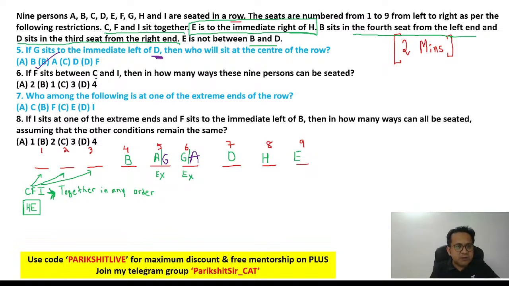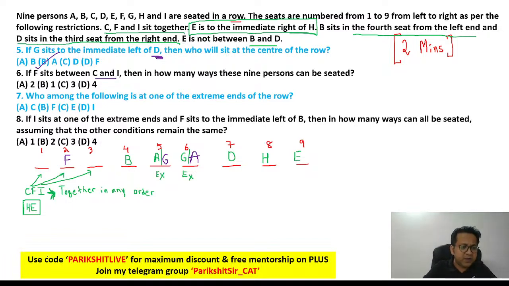If F sits between C and I, F is between C and I. So F has to be at number 2. If F is at number 2, the question is, in how many ways can these 9 persons be arranged? Now think about it. How will you arrange these 9?